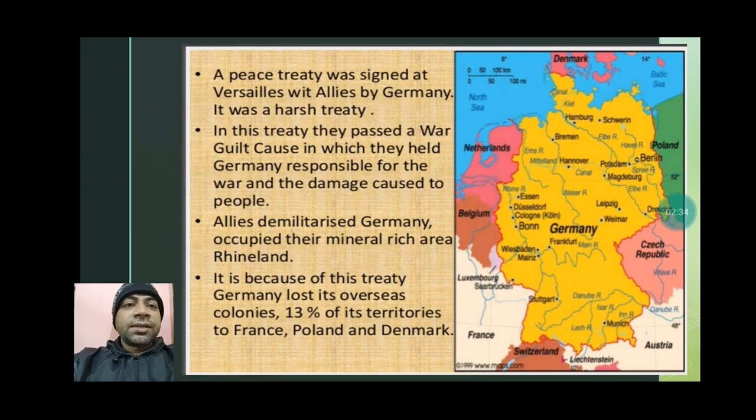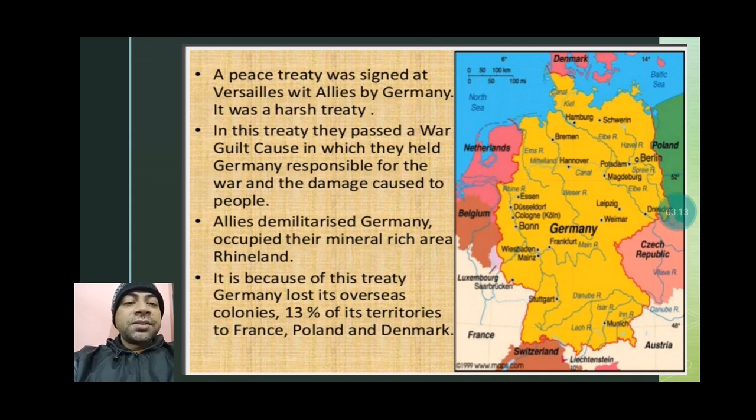Next you can see that after the war a peace treaty was signed, and that was called Treaty of Versailles. So with allies Germany signed a harsh treaty. Why was it a harsh treaty? Because German people lost their dignity, lost their territories, and especially their economy collapsed. In this humiliating treaty, they passed a war guilt clause in which they held Germany responsible for the war and the damage caused to people. So they blamed Germany for the First World War.